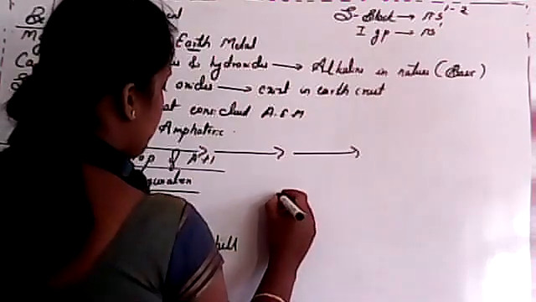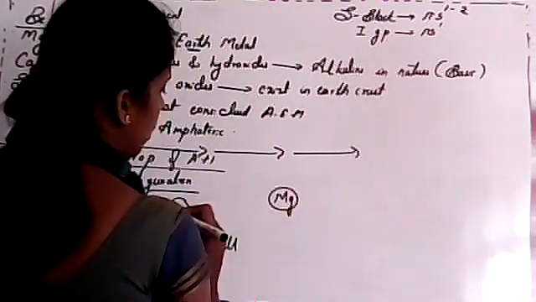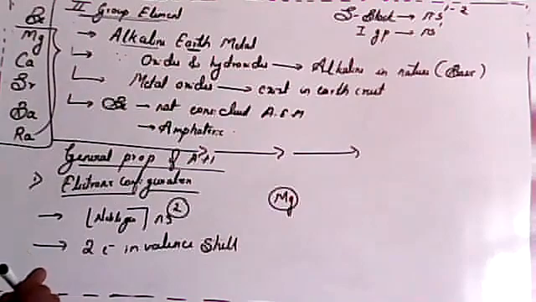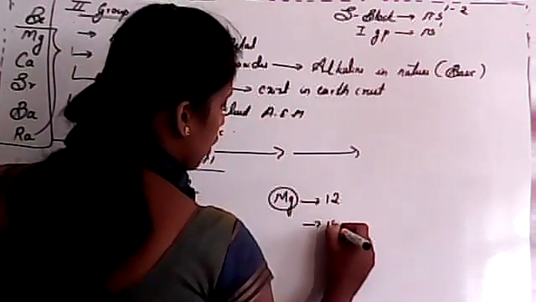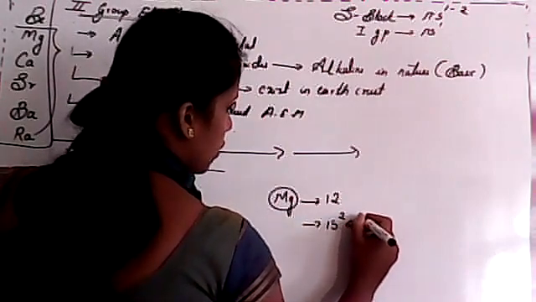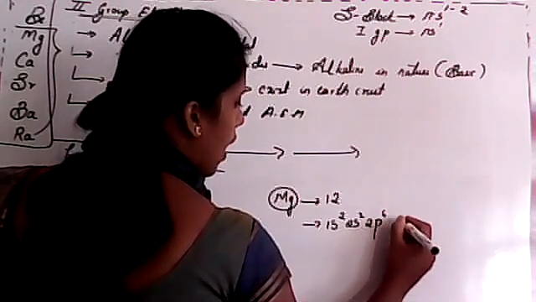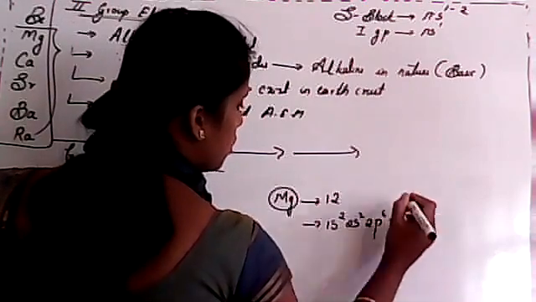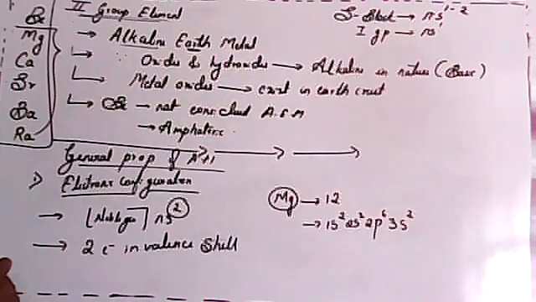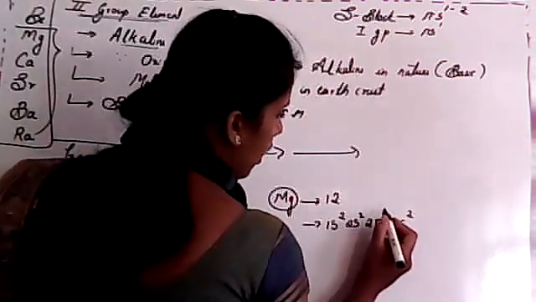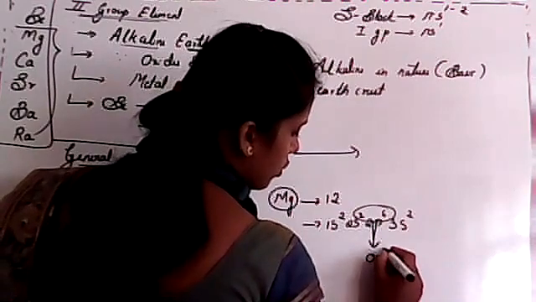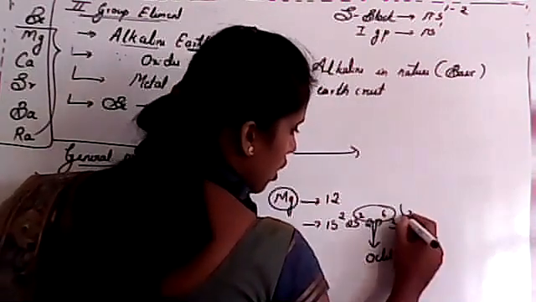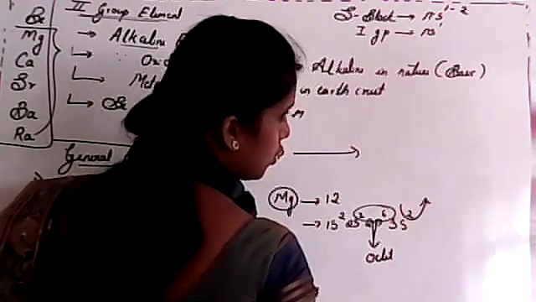If I consider magnesium, Mg, its atomic number is 12. When I write its electronic configuration, 1s2, 2s2, 2p6, and then comes 3s2. Again, there is a stable octet configuration. So that's why we can remove these 2 electrons easily.